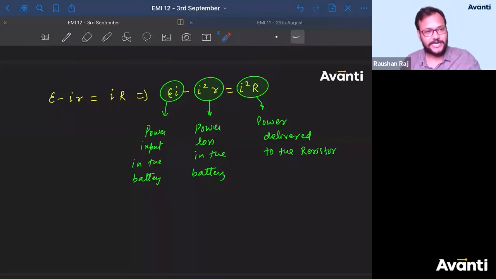By dissipating it as heat. Guys, got my point? So Pratish, if you ask me, sir, why is it wrong to say power from battery for first? Then I'll say this is not the power which is coming from the battery. The battery comprises the cell and the internal resistance. So what is the power that is coming from the battery? The power coming from the battery is EI minus I square r.